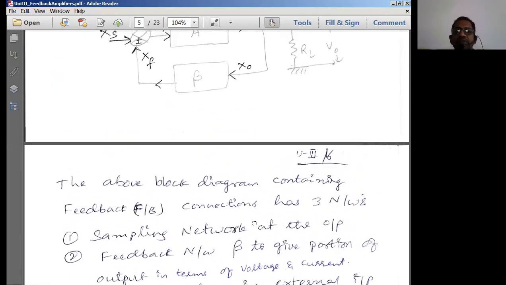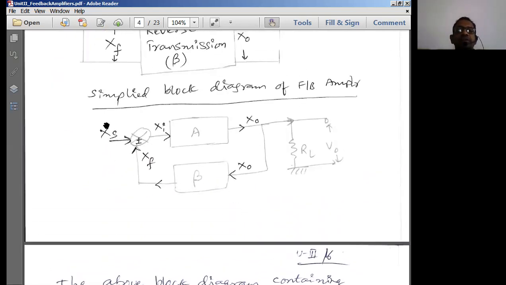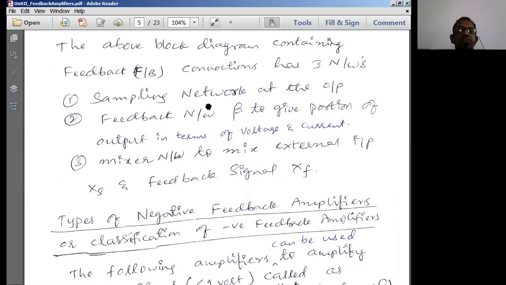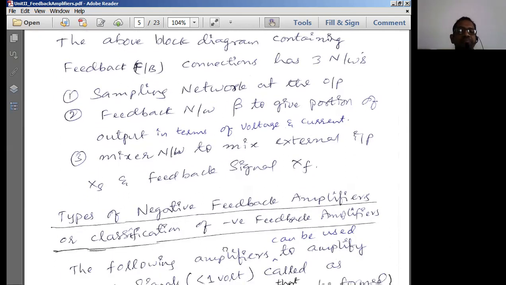So these are the most important elements in the feedback configuration. The amplifier is always going to operate on the input signal. For example, if there is no input signal, the amplifier is not going to produce any output, because an amplifier is a system which produces the desired output for the given input signal. Therefore, these are the 3 important elements in the amplifier basic block diagram.